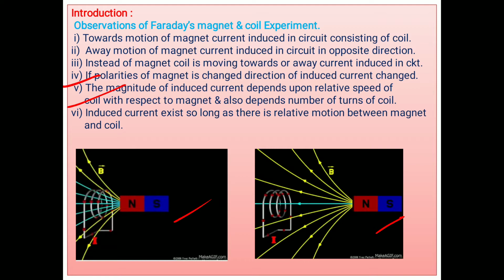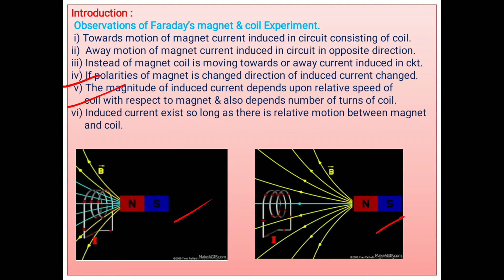The rate of change of magnetic flux is more. More the change in flux per unit time. And the more the change in flux per unit time, then what happens? More current is produced in the coil. More current means, according to Ohm's law, more voltage is generated in the coil.